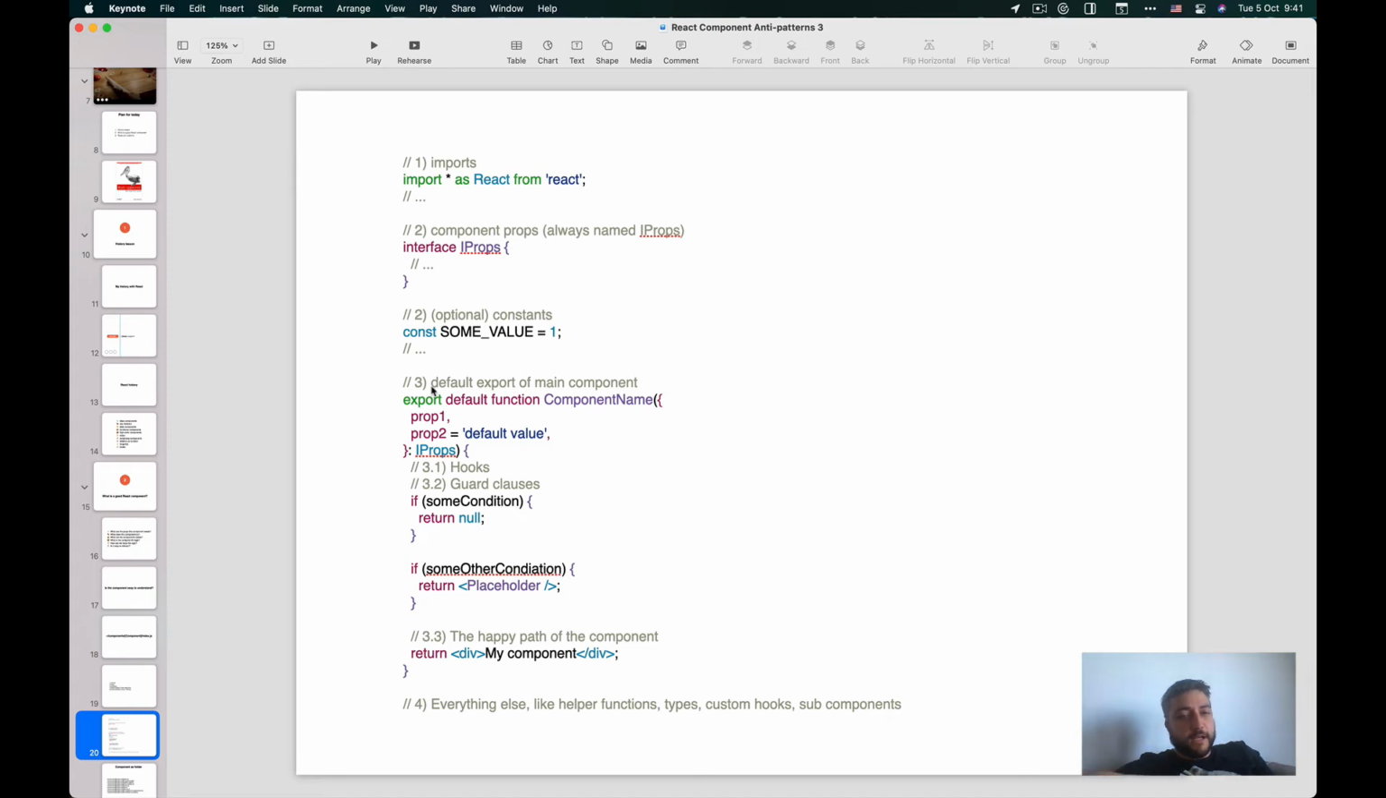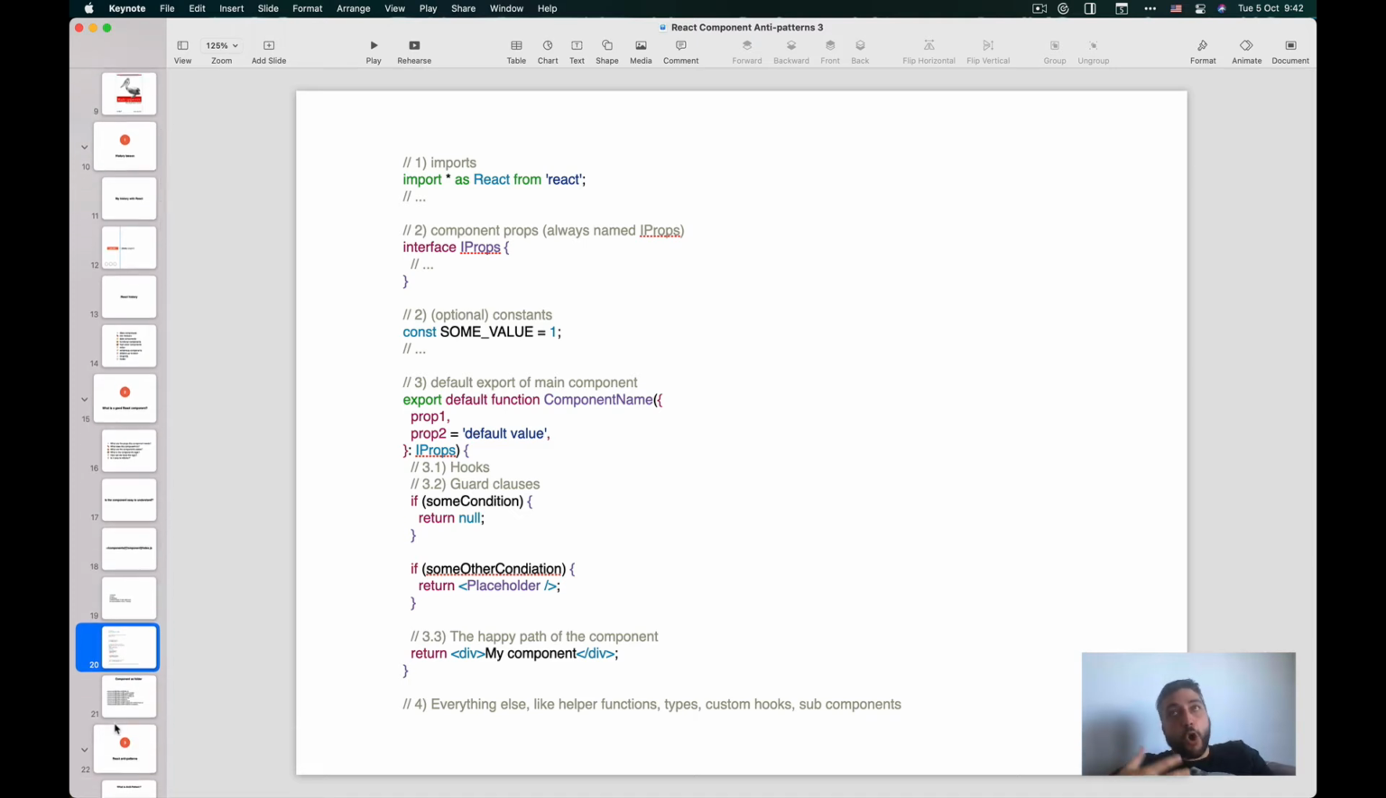The component itself always has the export default function with the component name. So with this, I know this is the component I care about. This is the entry point. And again, the way I'm structuring it is I start with the hooks because that's required. Then I list the guard clauses, and at the bottom I always put the happy end. And in the end, again, I have helper functions, subcomponents and things. They're just things at the bottom, needed only when you need to change it, when you need to very deeply understand that file.